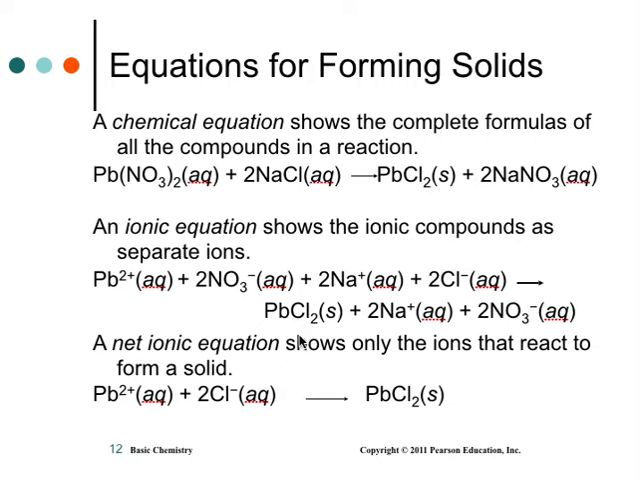It stays as lead chloride. Sodium nitrate is soluble, so it breaks apart into sodium and nitrate, and there's 2 each, so it breaks into 2. So anything that's showing the ions is called an ionic equation, and then the last one's called a net ion equation. If you have the same things floating on both sides, you ignore it.